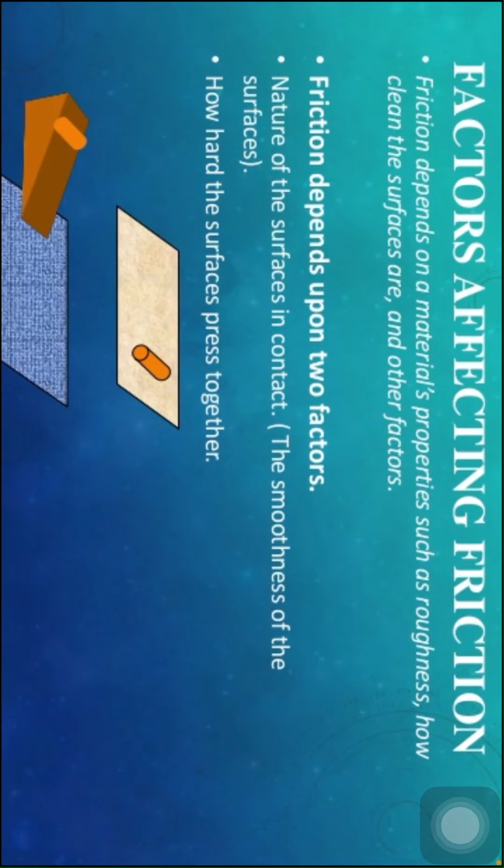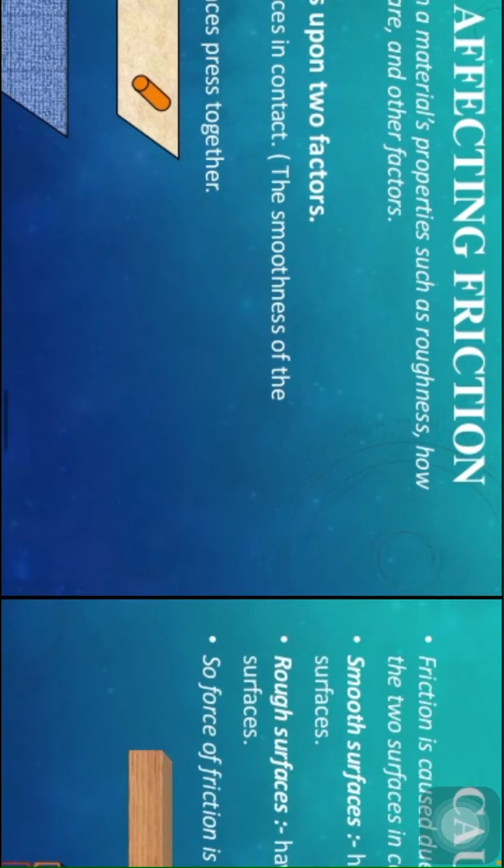Now, factors affecting friction. Friction depends on material properties such as roughness, how clean the surfaces are, and other factors. So friction depends upon two factors. They are the nature of the surfaces in contact, the smoothness of the surface, and how hard the surfaces press together.